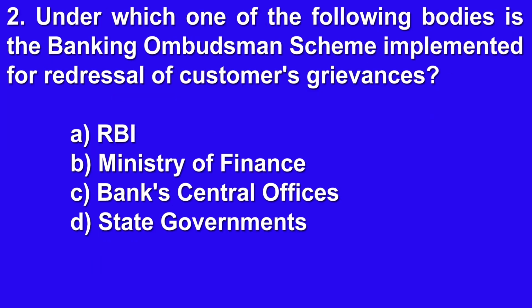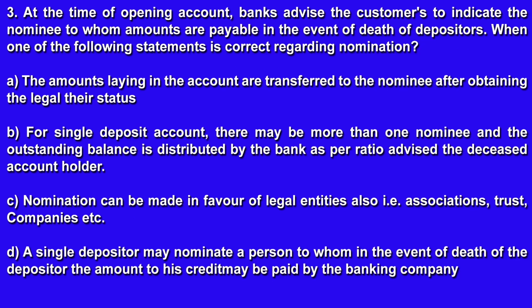Question number 2. Under which one of the following bodies is Banking Ombudsman Scheme implemented for the residential customers' grievances? A. RBI, B. Ministry of Finance, C. Bank Central Offices, D. State Governments. इसका जो राइट आंसर है वो है A, RBI।